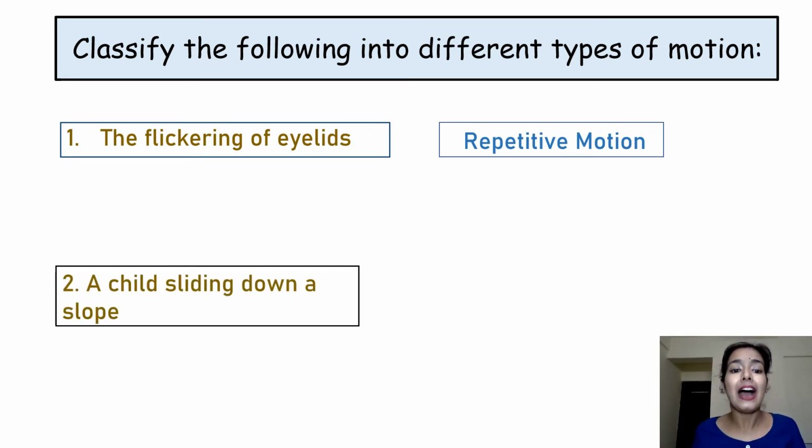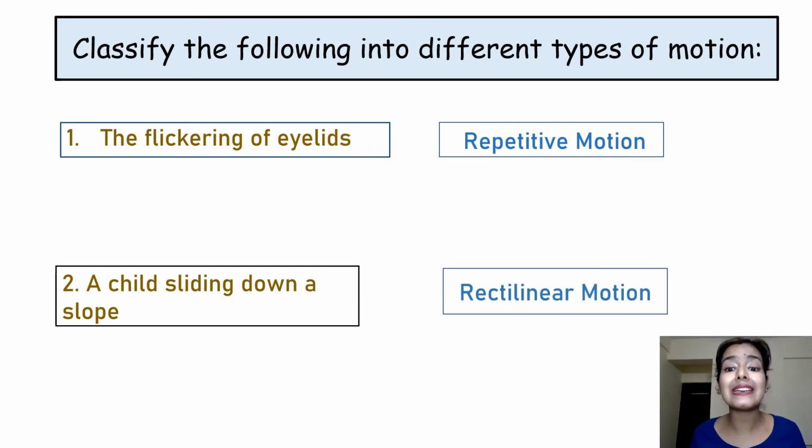Now second, a child sliding down a slope. If a child is coming down from a slope, what kind of motion is this? A child is moving in a straight line. So this would be a rectilinear motion. Agree? Coming down in a straight path.